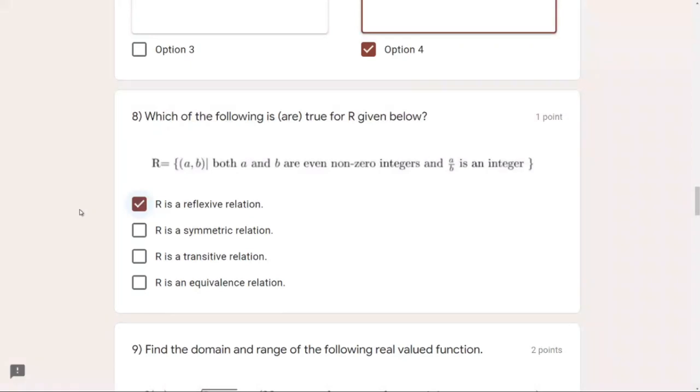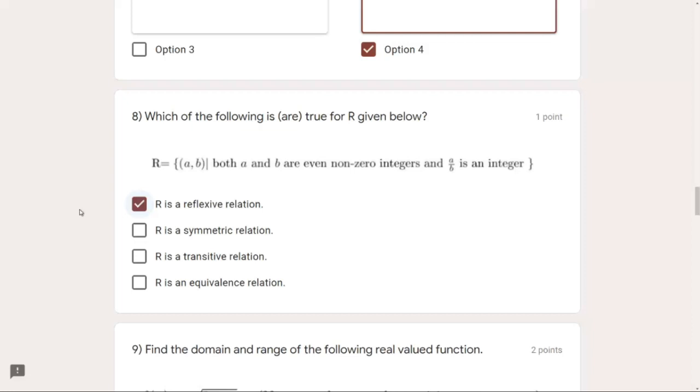So let's see. Let me take any two elements like 2 and -2. If I divide 2 upon -2, I get -1. If I divide -2 upon 2, I get -1. And -1 and -1 both are integers. So yes, it might be a symmetric relation. But wait, let us test for any such condition which does not follow this.